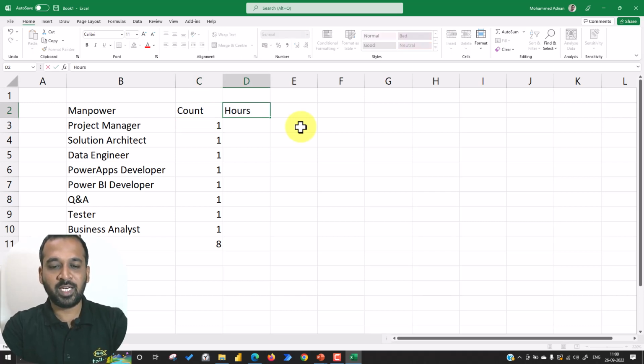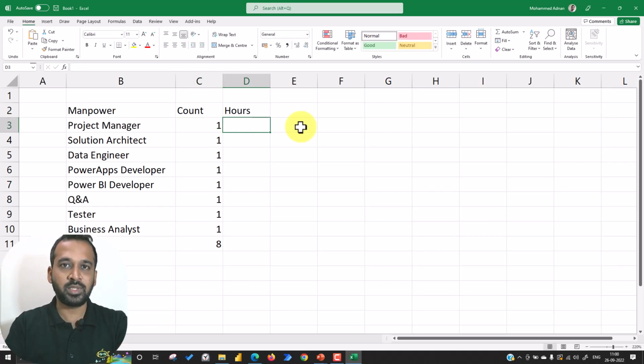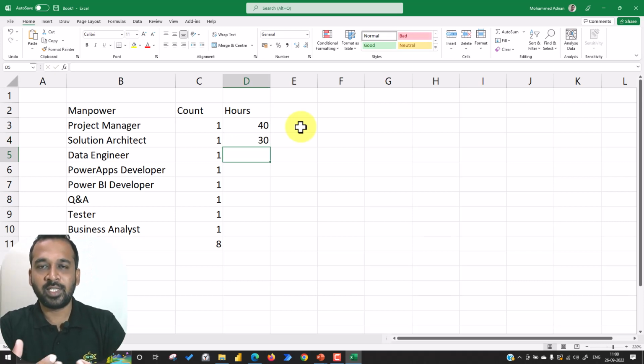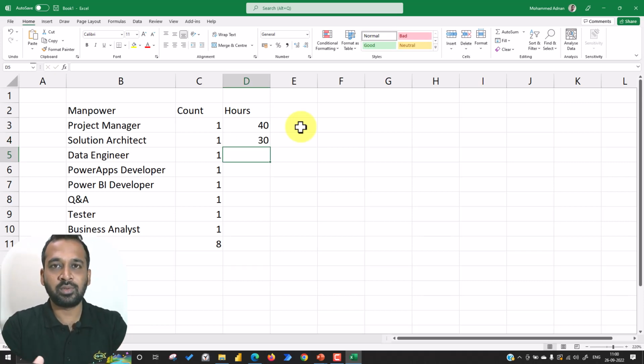The project manager has to be available throughout the project, even though he is just looking at the overall, so I'm taking 40 hours maximum. For the solution architect it has to be 30 hours. He has to design this application, and also take care of the security part and the licensing part. So 30 here, and for the data engineer it has to be 60,